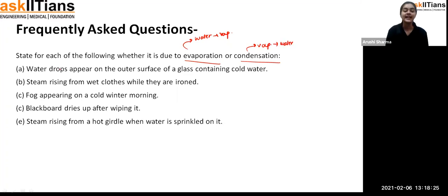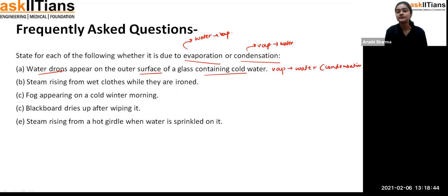Okay, statement A: water drops appear on the outer surface of a glass containing cold water. Have you ever noticed that when a glass has cold water, there are water droplets on the outer surface? In that case, student, the vapors are converting into water. So that's the condensation process.